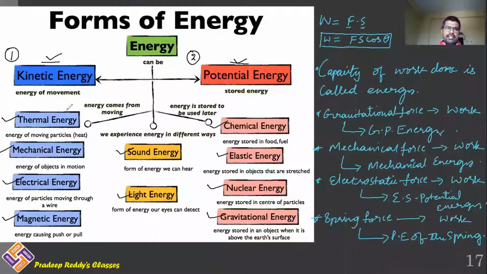And about all these energies, we will be learning in detail in the concerned chapter. About thermal energy, we will be learning in heat. About electrical energy, we will be learning in current electricity. And about magnetic energy, we will be learning in magnetism. About chemical energy, elastic energy, every energy is dedicated to some other chapter. So in that chapter, we will be learning about that particular energy. Here in this chapter, we will be concerned only with kinetic energy as well as potential energy of the object.